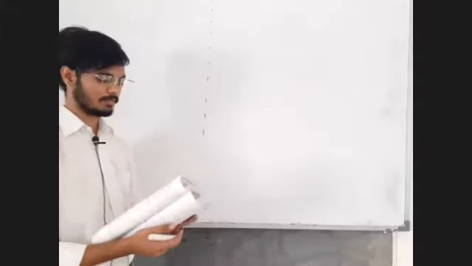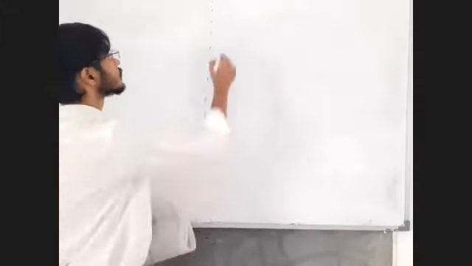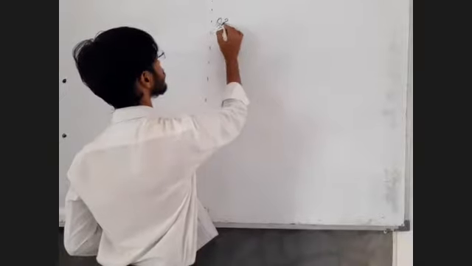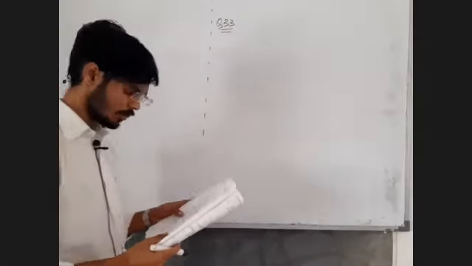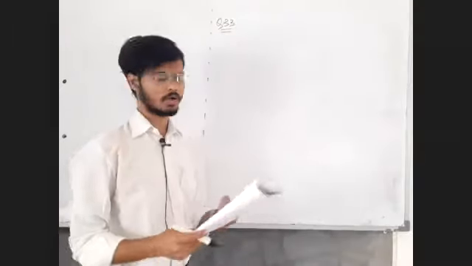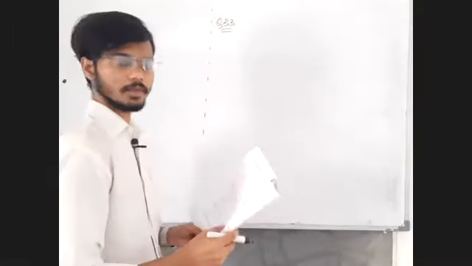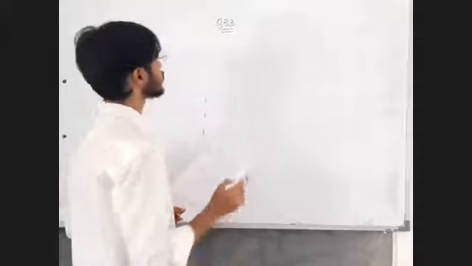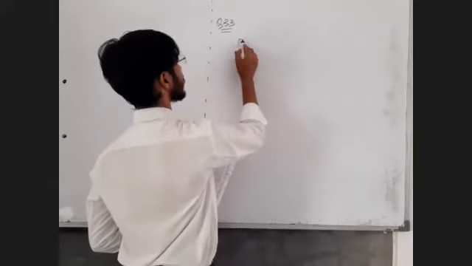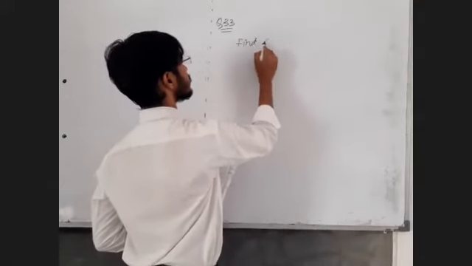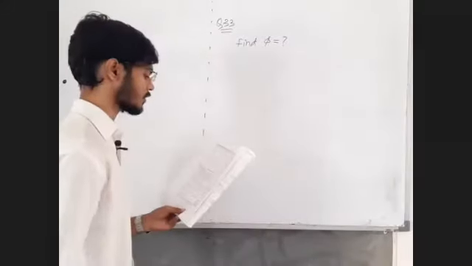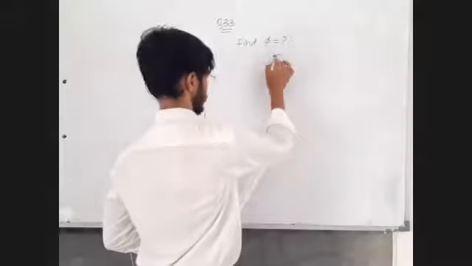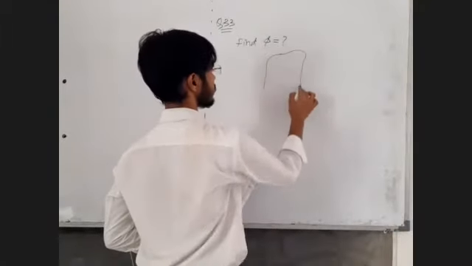Okay, example number 33. Write down. Question number 33. Find out the flux through the given Gaussian surface. Okay, find out the flux through given Gaussian surface. Write down. Find phi equal to question mark. Okay, the Gaussian surface is given something like this.